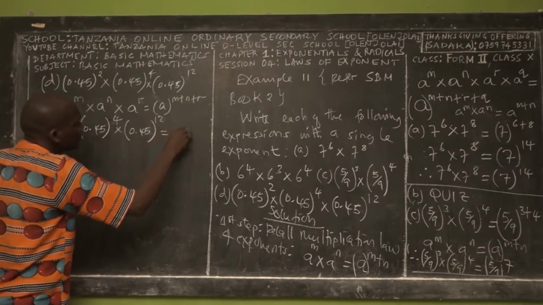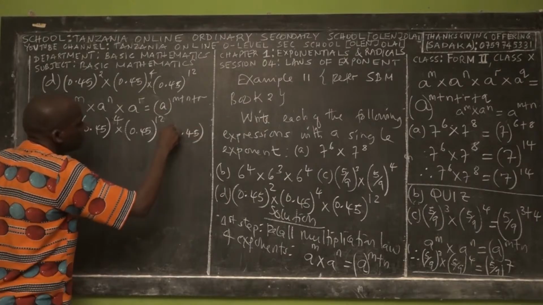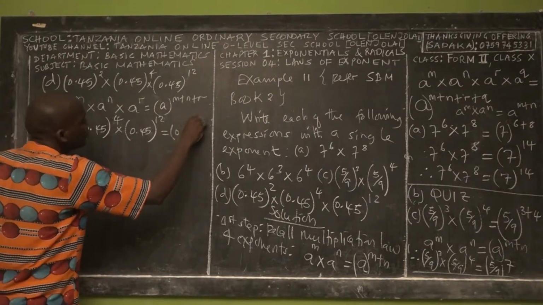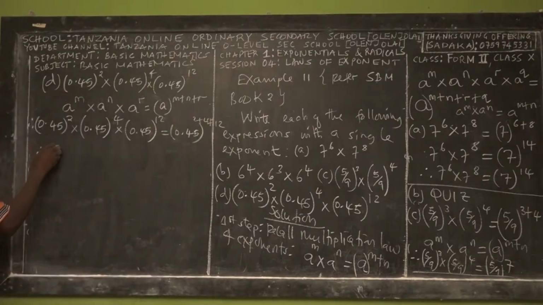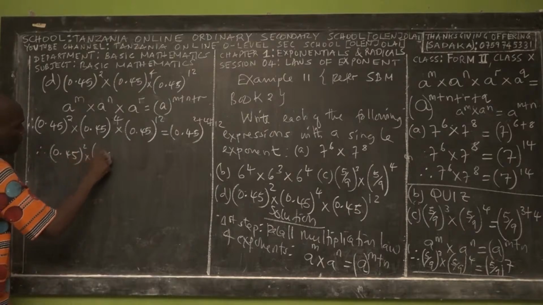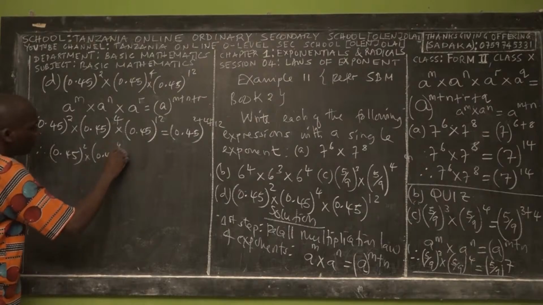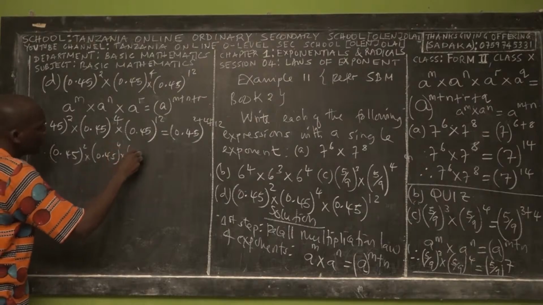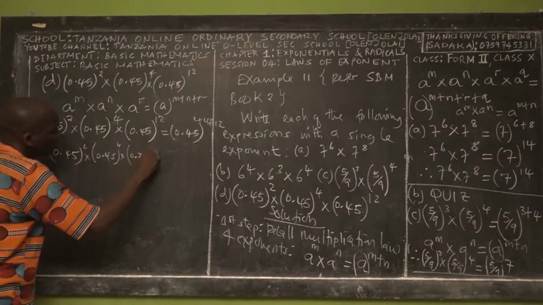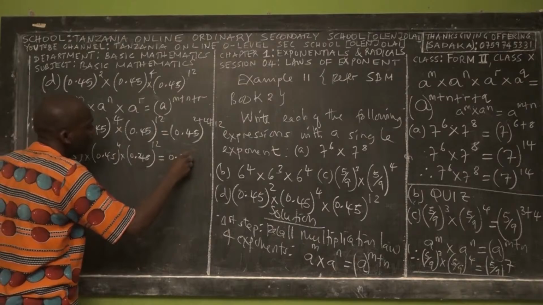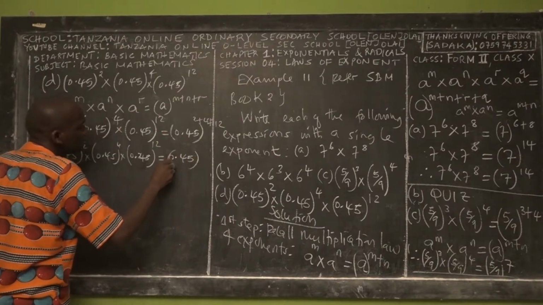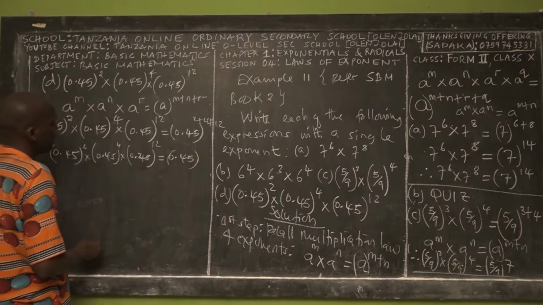is equal to 0.45 power 2 plus 4 plus 12. Right? So therefore we say 0.45 power 2 times 0.45 power 4 times 0.45 power 12 is equal to 0.45 power 18.